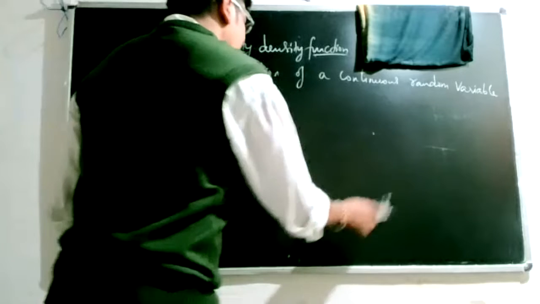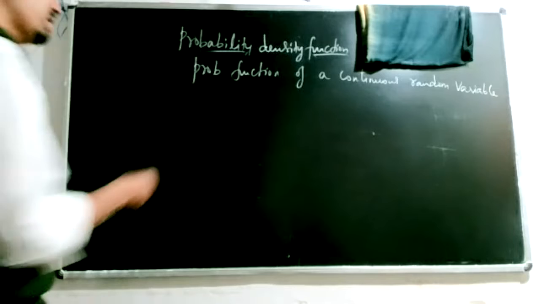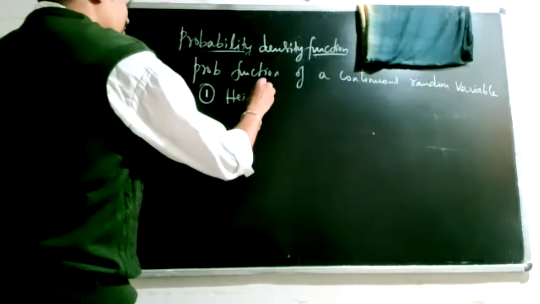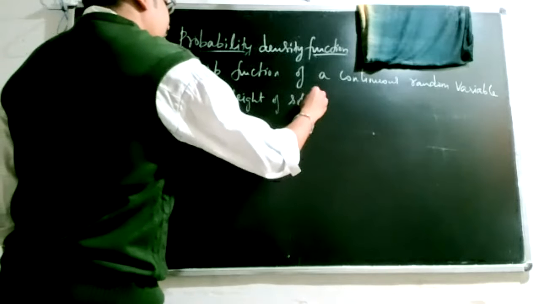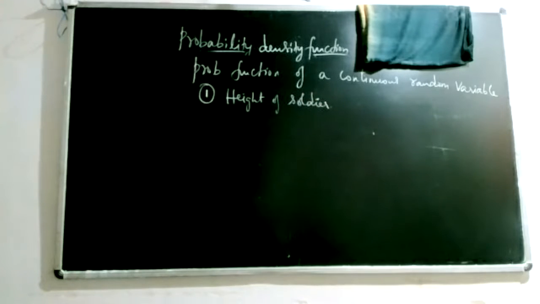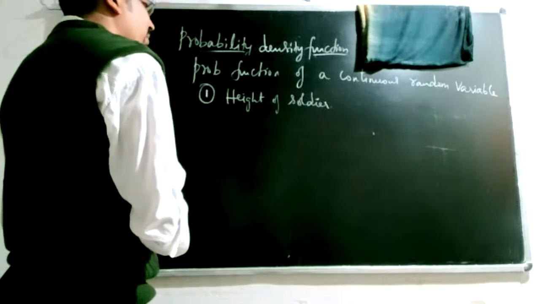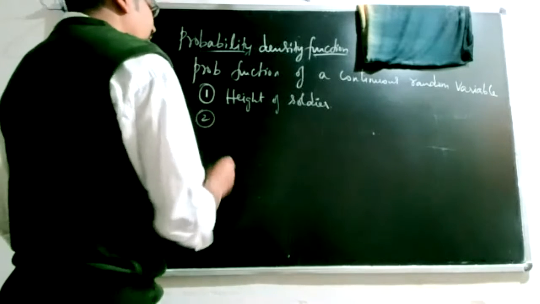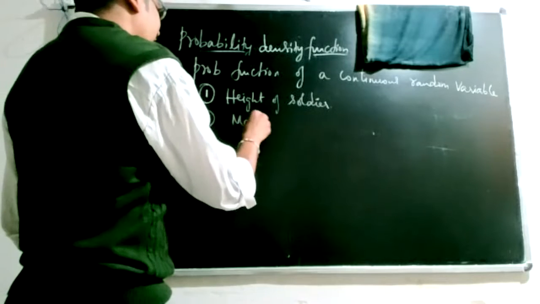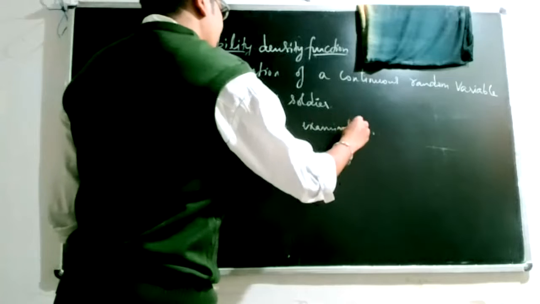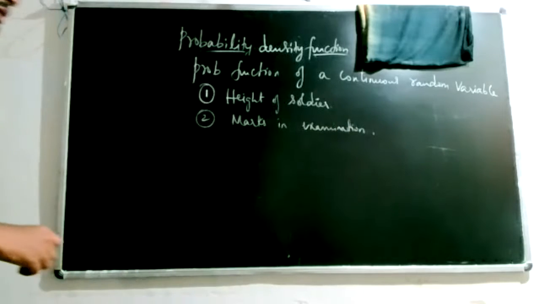And also, when you look into the variables available in real life situations, like say you want to observe the height of a soldier. This is an important aspect. At the time of making an entry into any military campaign, height and weight become an important factor, so measurement of height is important. You are giving some competitive examination, so marks in a simple or a competitive examination could be a continuous concept.